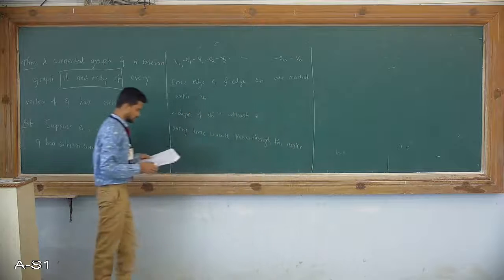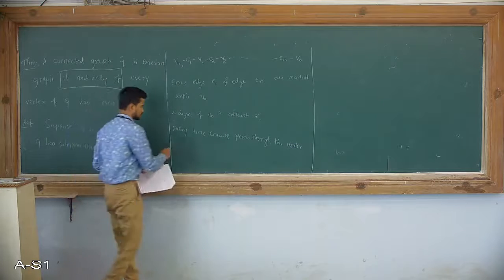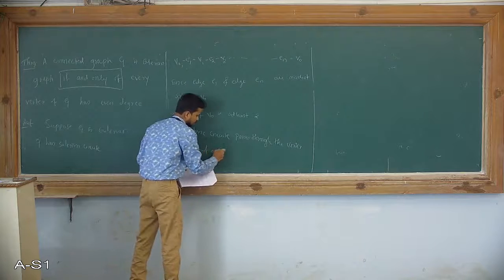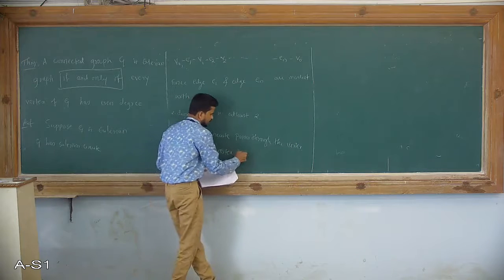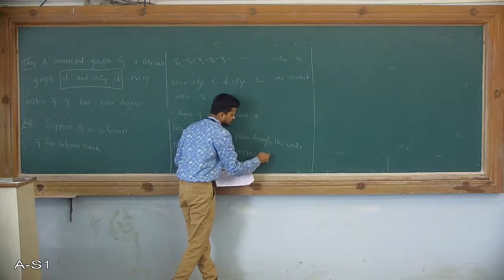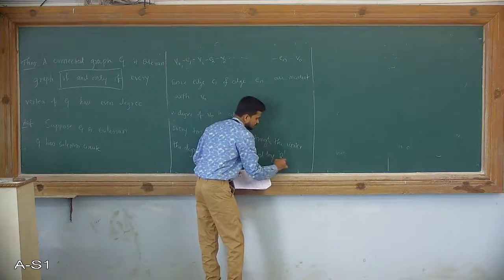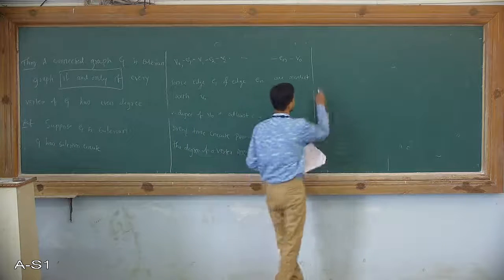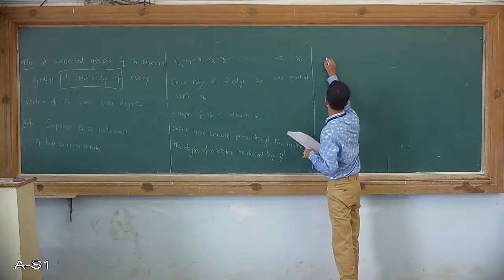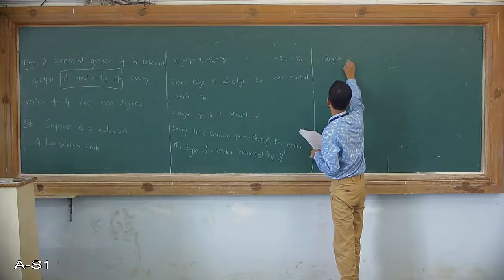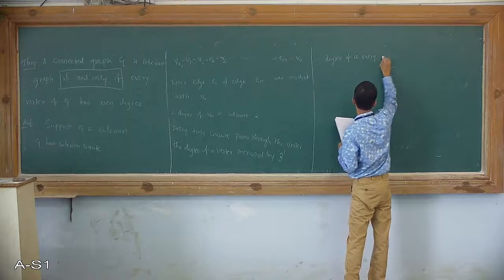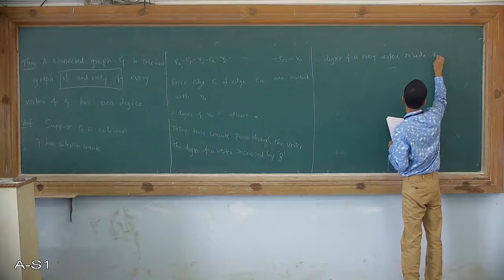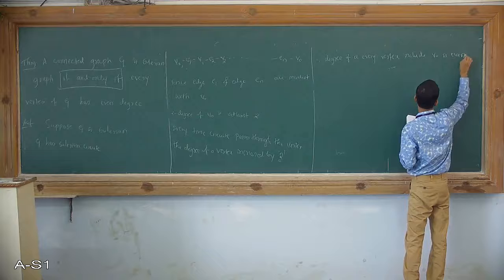Because it is a circuit, each time it passes through, the degree of the vertex is increased by 2. So therefore the degree of every vertex, including V0, is even.